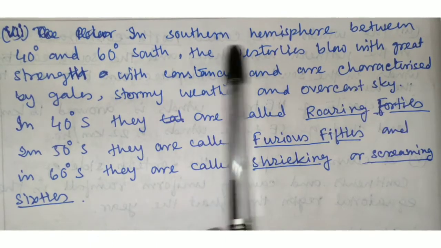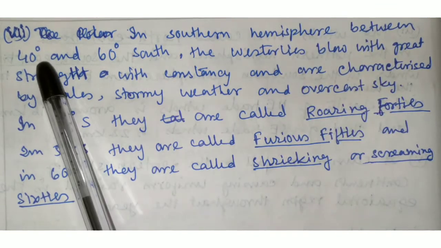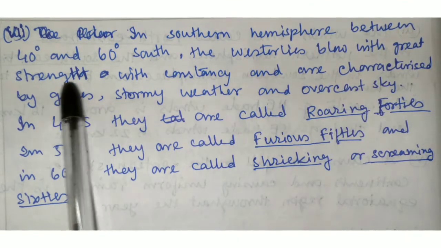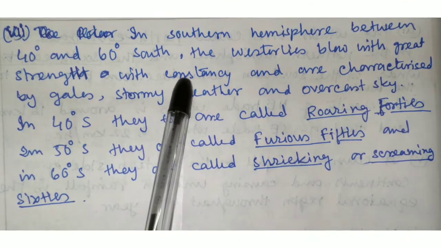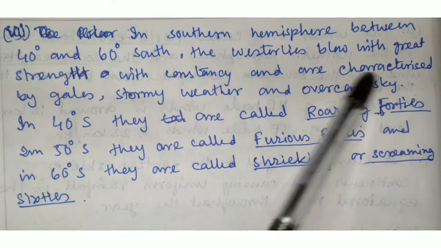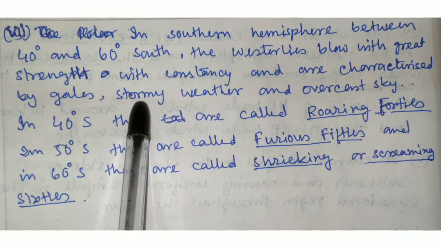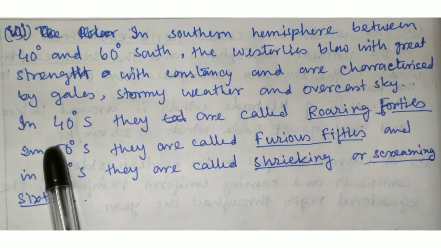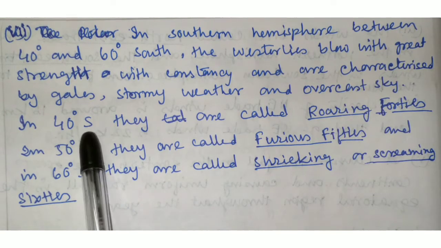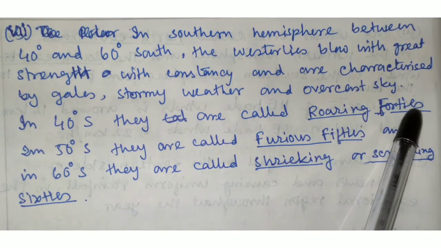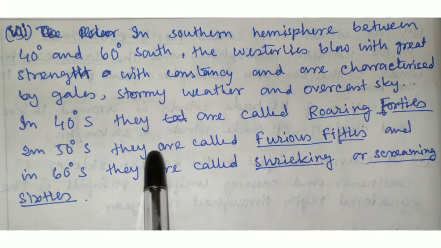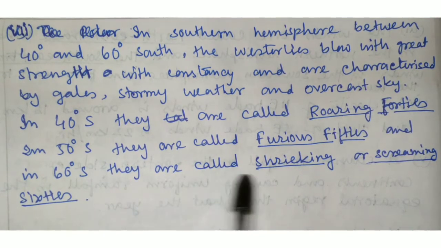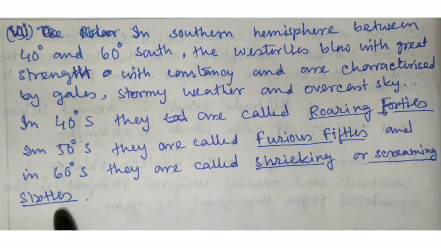Next point, in the southern hemisphere between 40 degrees and 60 degrees south, the westerlies blow with great strength and constancy and are characterized by gales, stormy weather and overcast sky. At 40 degrees south they are called the roaring forties, at 50 degrees south the furious fifties, and at 60 degrees south the screaming sixties.